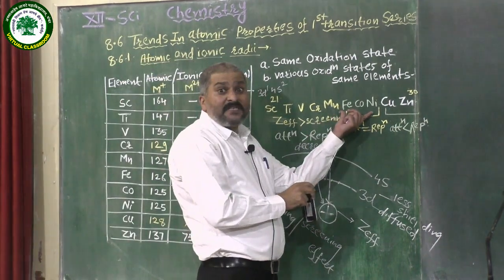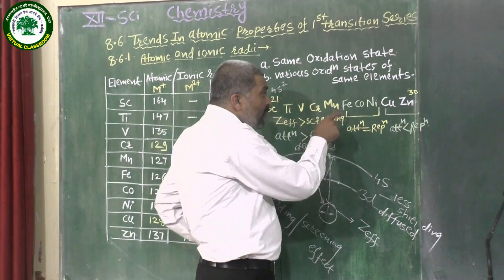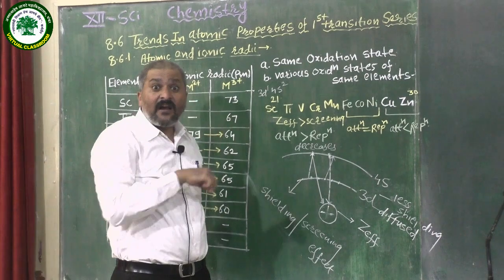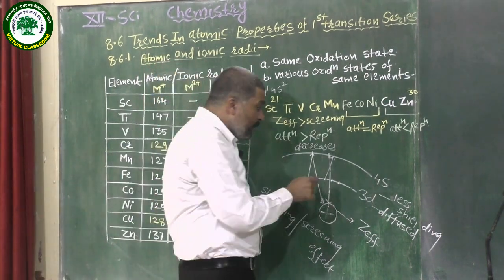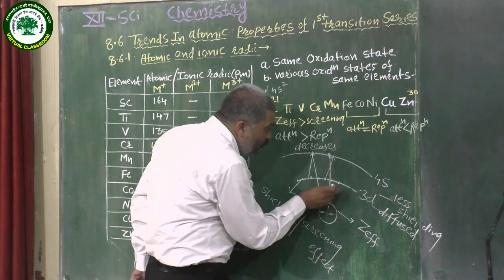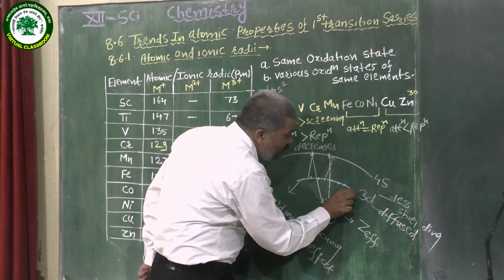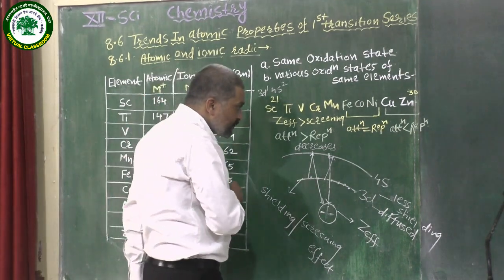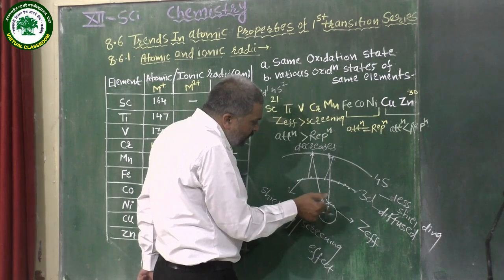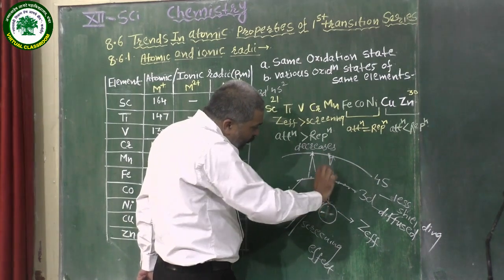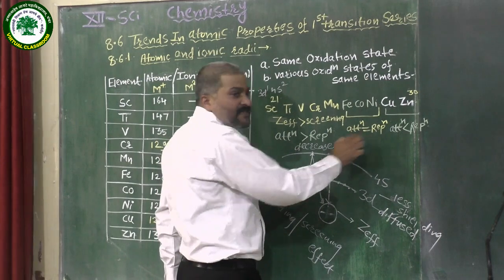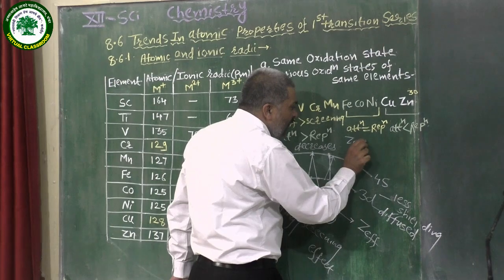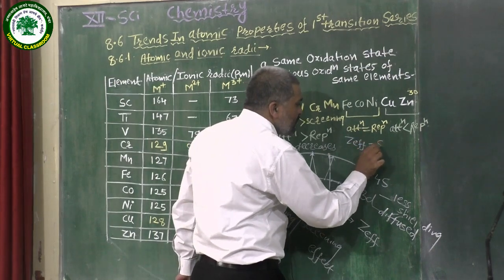Secondly, in the middle of the series, in case of iron, cobalt, nickel, what happens? The subshells are half filled, which means more electrons are present, and because of the presence of more electrons in this 3d subshell, the force of attraction and the force of repulsion become equal. In other words, the effective nuclear charge is equal to the screening effect.